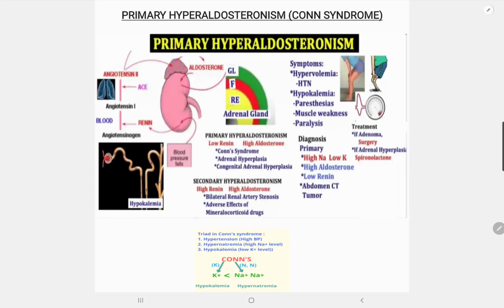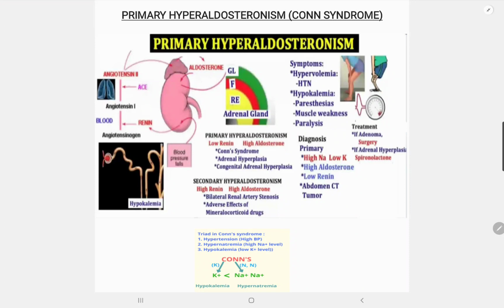Primary hyperaldosteronism is a common cause of secondary hypertension, often results in hypokalemia after initiation of a thiazide diuretic, although spontaneous hypokalemia can also occur. The effects reflect the role of aldosterone, which stimulates sodium reabsorption and potassium secretion.